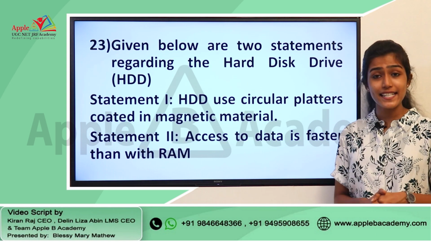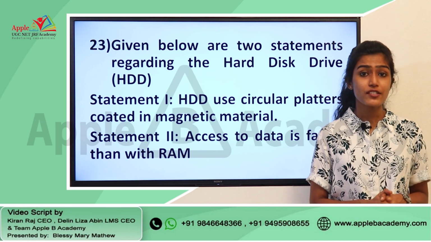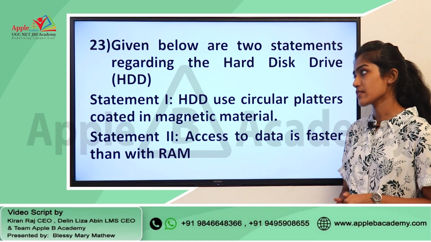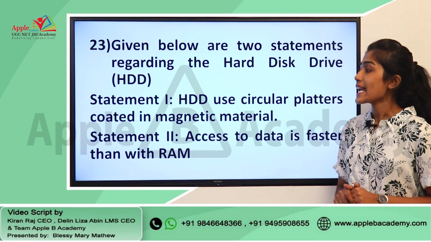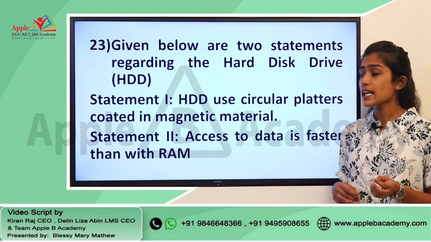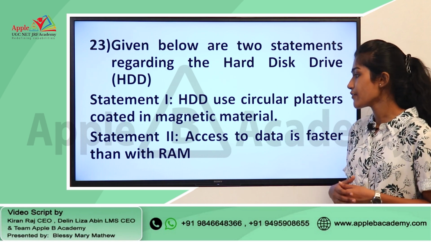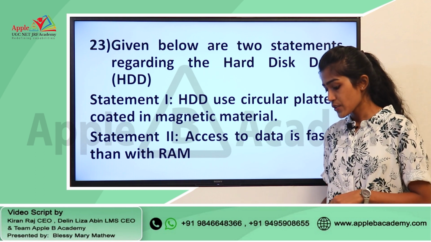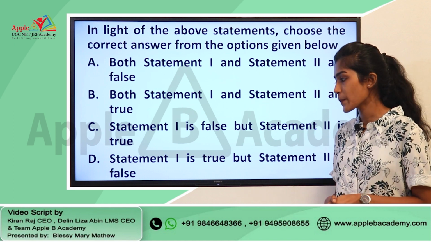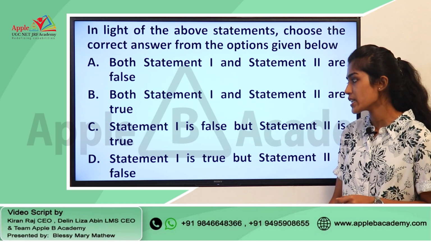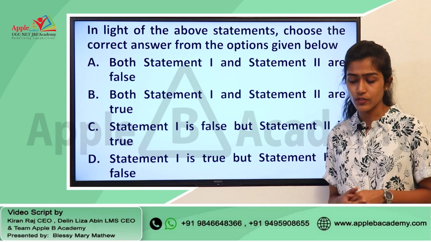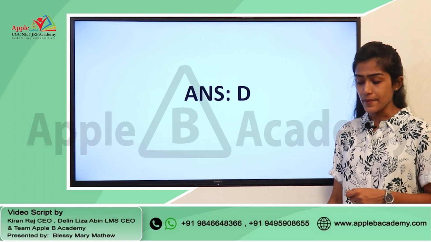Moving to the next question, this is from the module ICT, Information and Communication Technology. Given below are two statements regarding the hard disk drive. Statement 1 states HDD use circular platters coated in magnetic material. Statement 2 says access to data is faster than with RAM. So, we have various options given here. If you consider the options here, we can say that statement 1 is true, but statement 2 is false. So, the right answer for this question is option D.